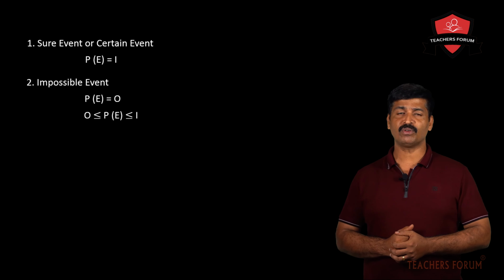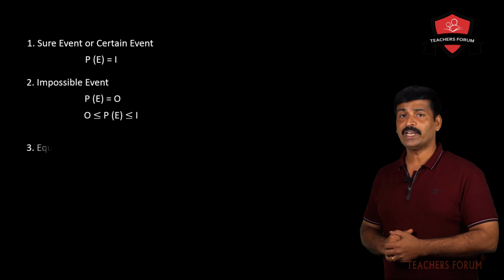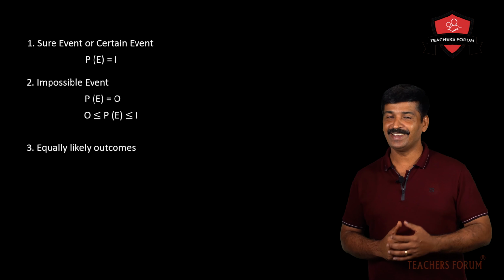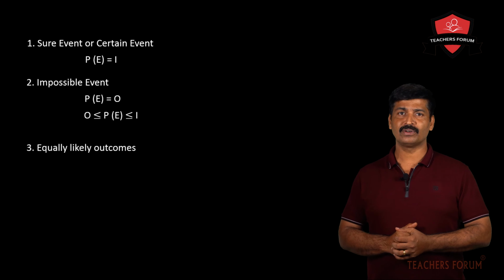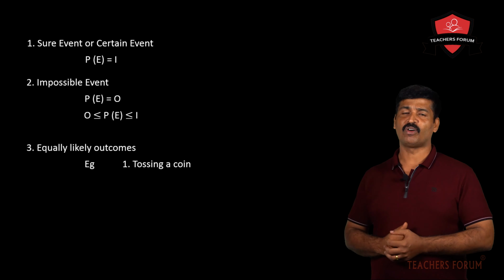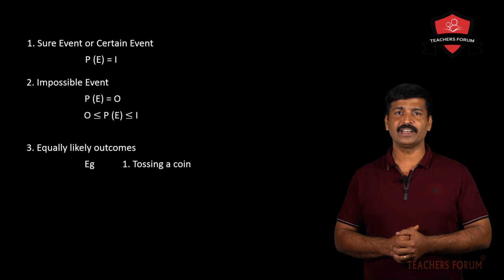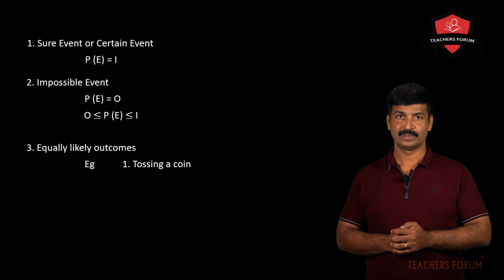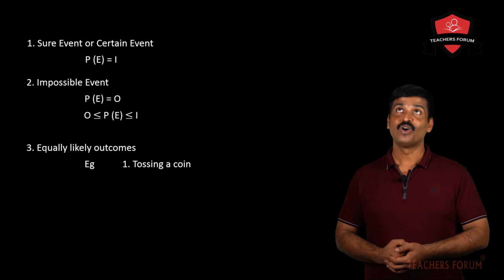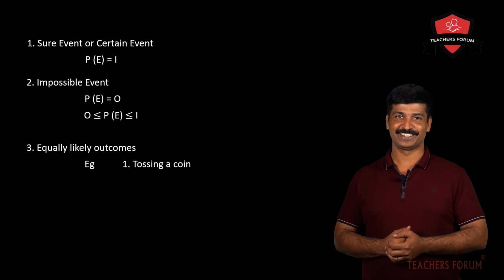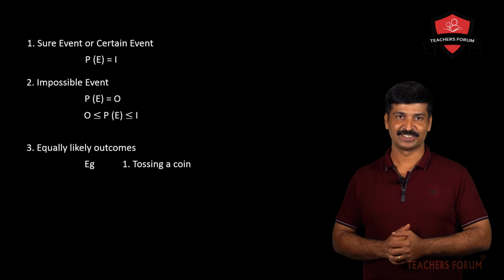Now the next term that we are going to discuss is equally likely outcomes. Equally likely. Okay, equally likely outcomes. Let us take the example of tossing a coin. When you toss a coin, what are the two possibilities? The first possibility is when you toss a coin, you will be getting a head or you will be getting a tail. There is no other option. Okay.